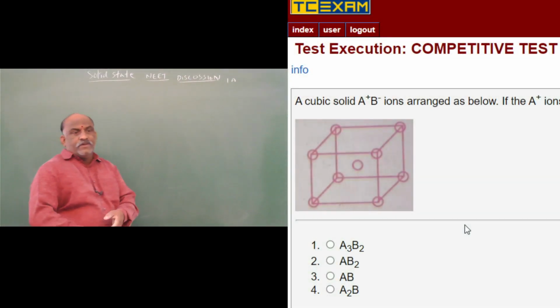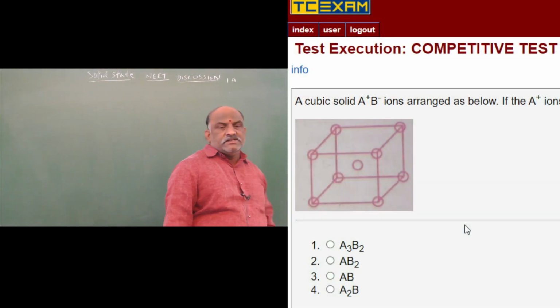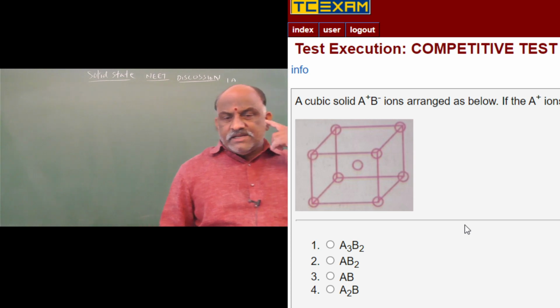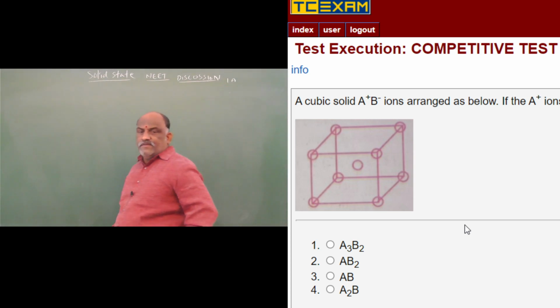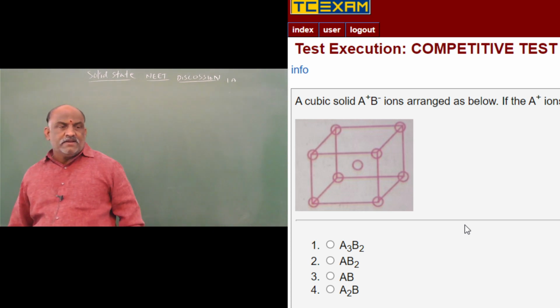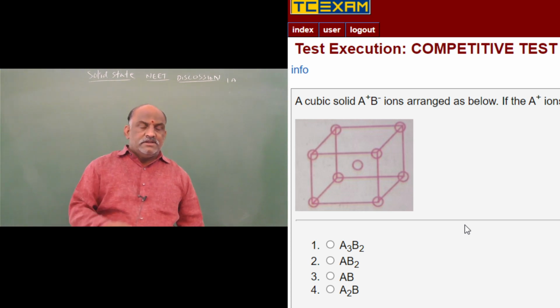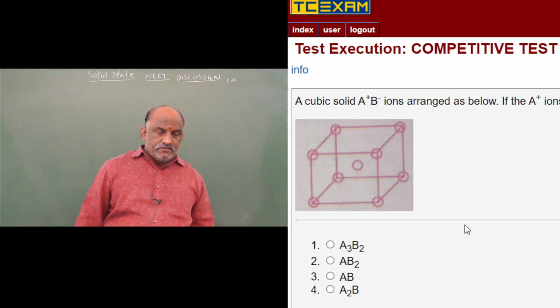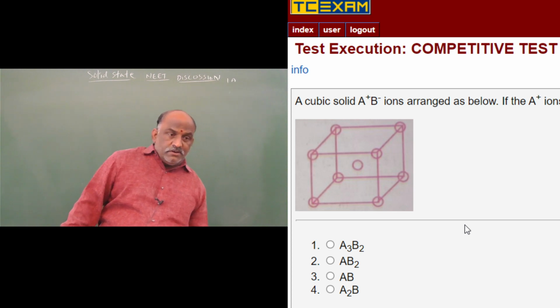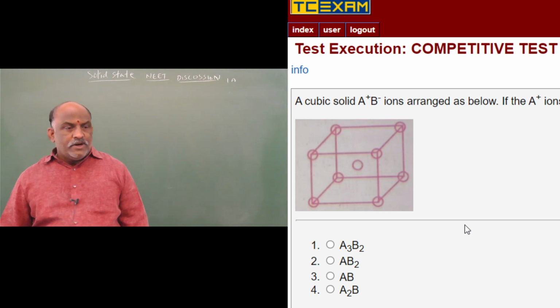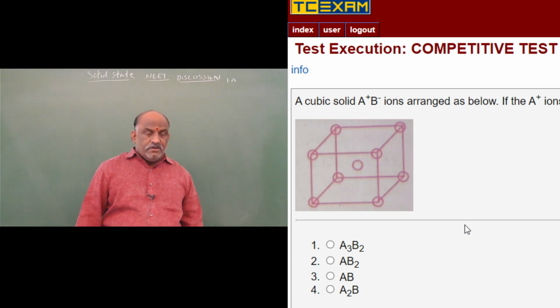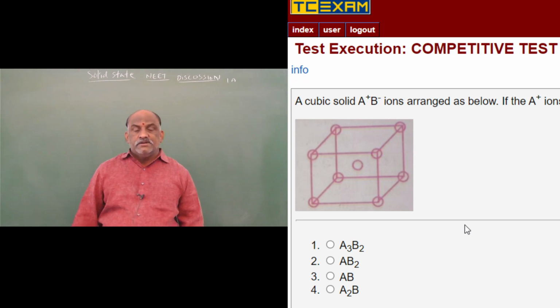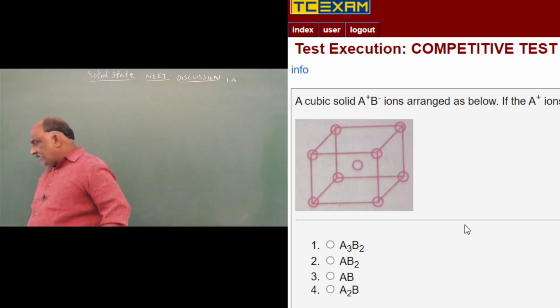See that one? A cubic solid has A plus and B minus ions arranged as below. If the A plus ions occupy all the edge centers, the formula of the solid is? That diagram was there. In the diagram, the 8 corners are occupied by B, and the center of the body is also occupied by B, and atom A occupies the edges.